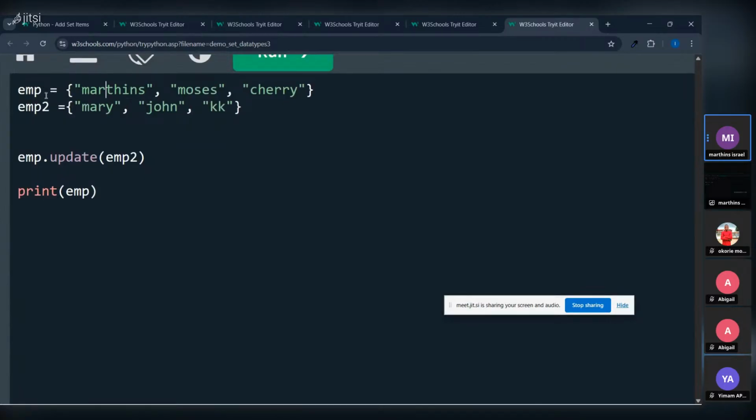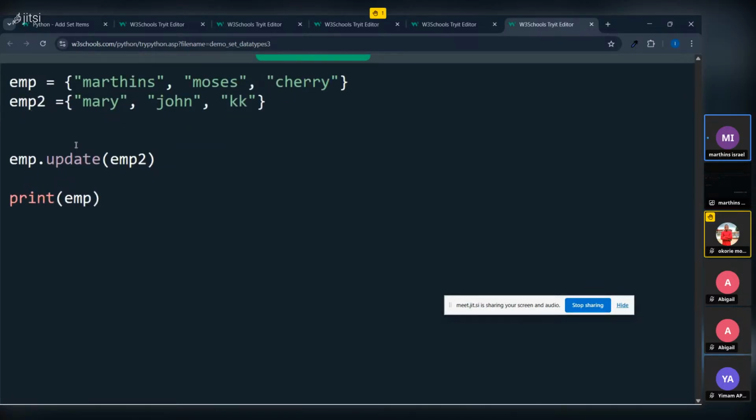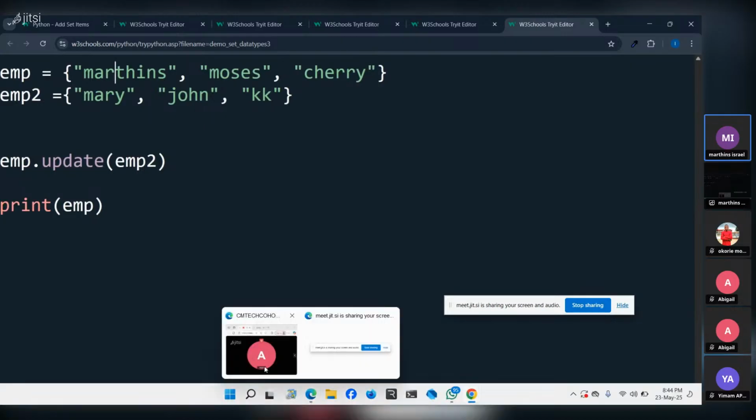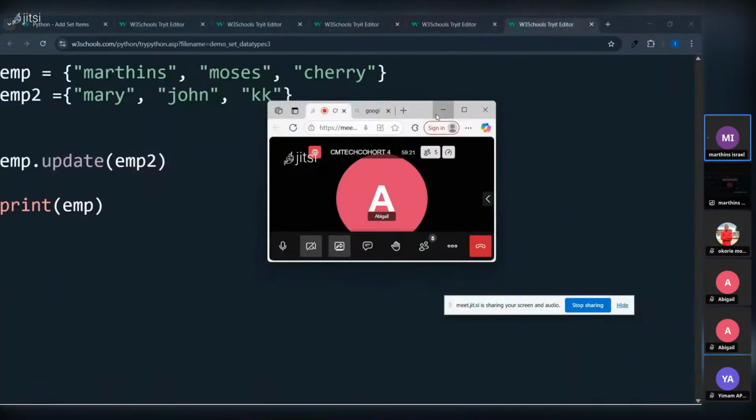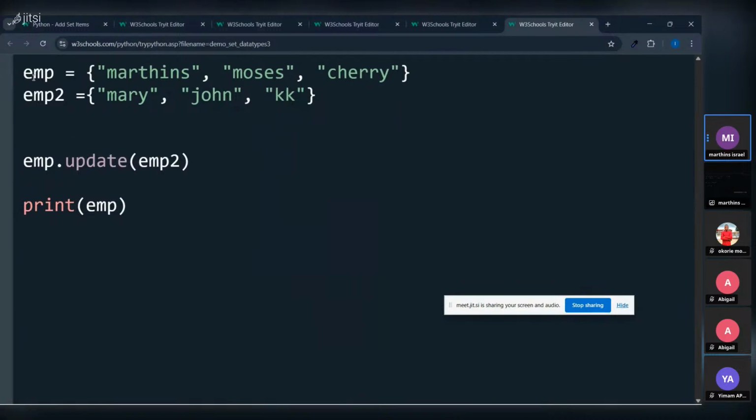So now what if we want to add, okay, I thought there was a question. So what if we wanted to add this employee, right? This is not the employee we want to add, it's this employee. We want to add these people. This company came to our company. We want to add these people to this company. How do we do it?